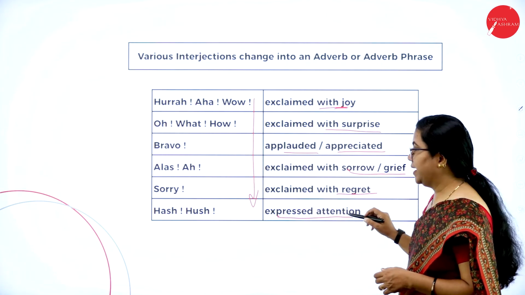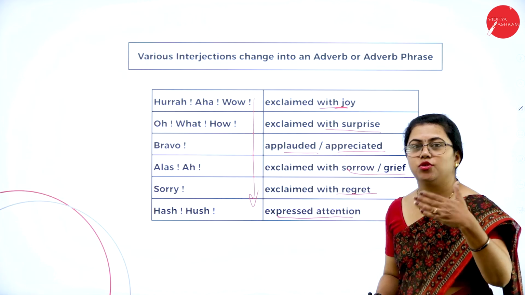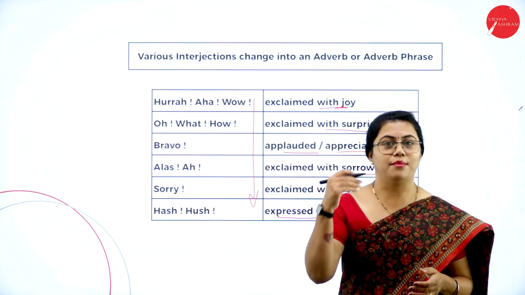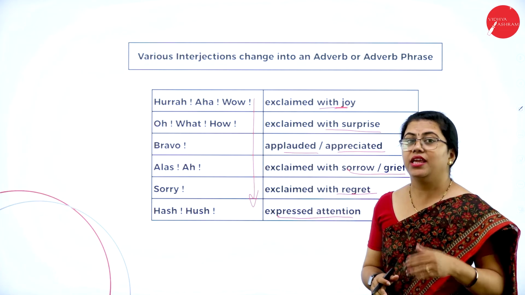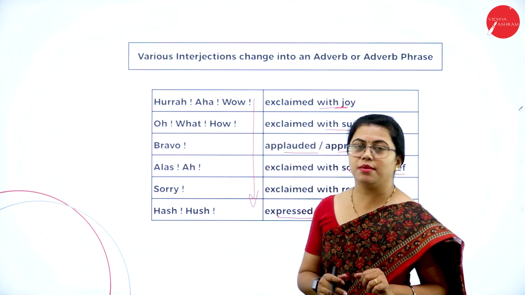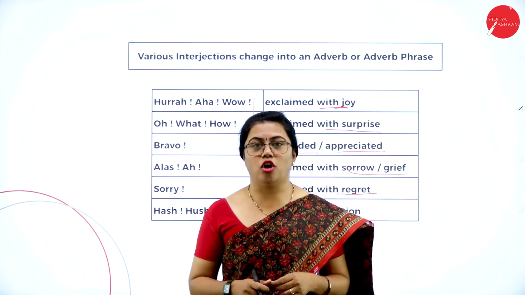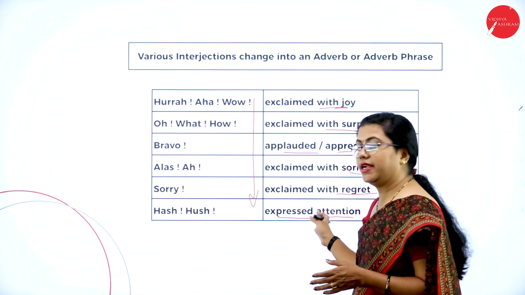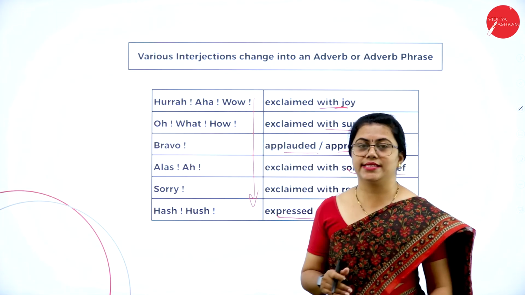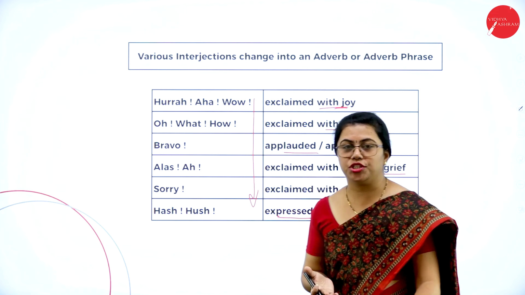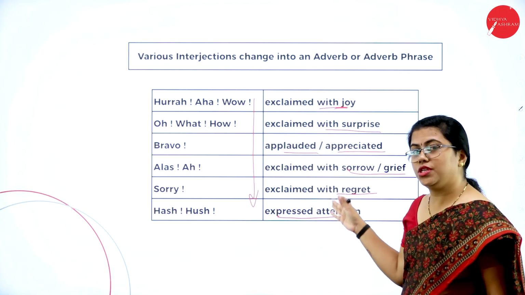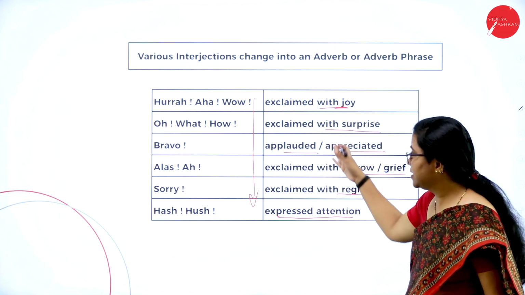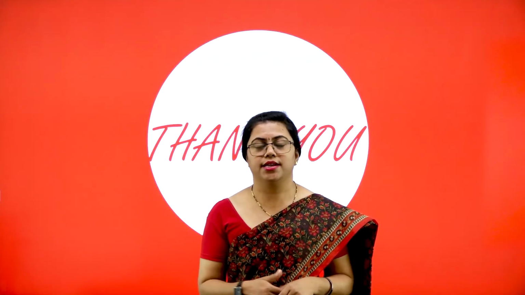Then expressed attention, that is hey, hush, means you call somebody, right? "Hey, come here," you say. So that is nothing but expressed attention. He expressed attention by calling his name. "Hey, come here," maybe Tom or something like that. He expressed attention towards Tom by calling his name. So this is how you change it. So whenever you have interjections, you have a liberty of using your own words. So this is left to you. You can use it as the context demands.